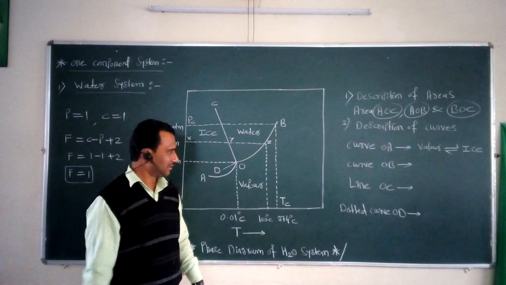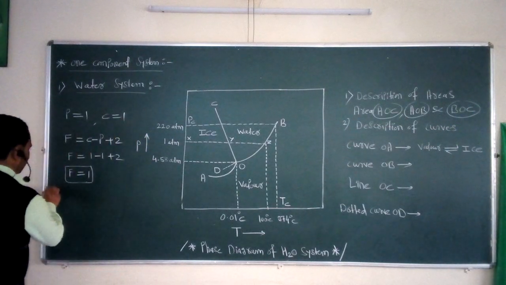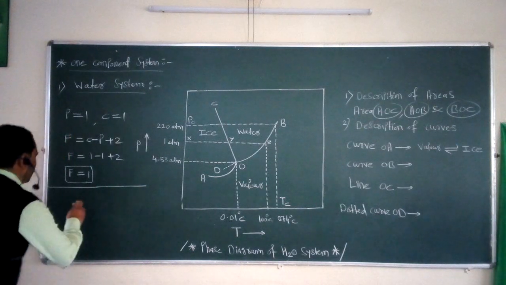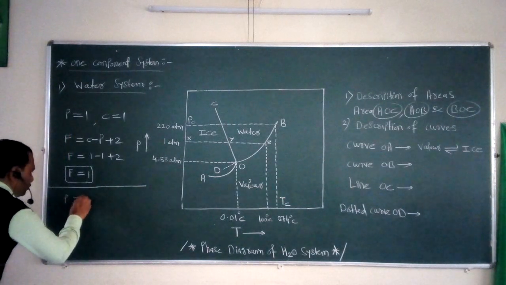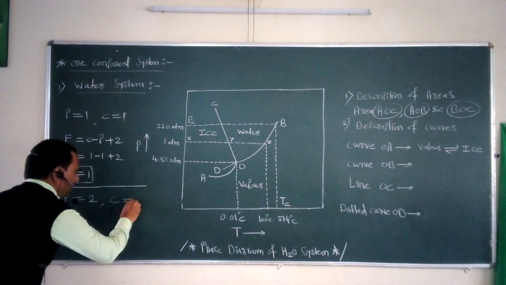And as phases is equal to 2, if we solve for the degrees of freedom, P is equal to 2 and we know very well C is equal to 1.